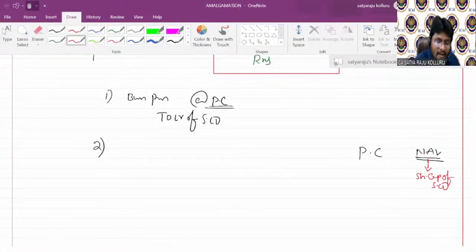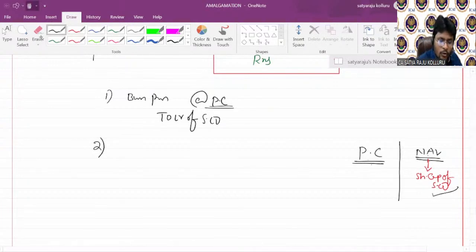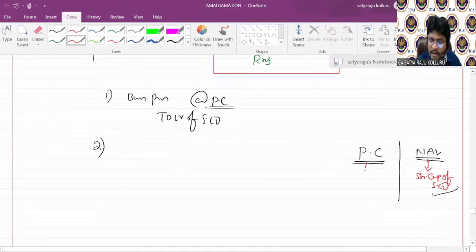That means at the time of comparing purchase consideration with NAV of the selling company, I can directly compare purchase consideration with the share capital of the selling company. One more thing: in case of amalgamation in the nature of merger, the entire purchase consideration is in the form of fully paid up equity shares only. Then the worth of the equity shares I am going to issue should be compared with the share capital of the selling company.